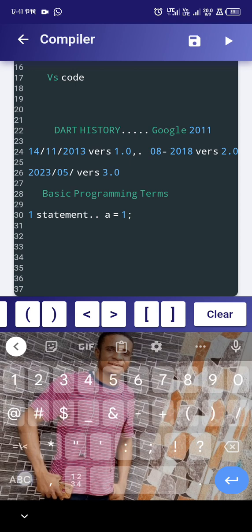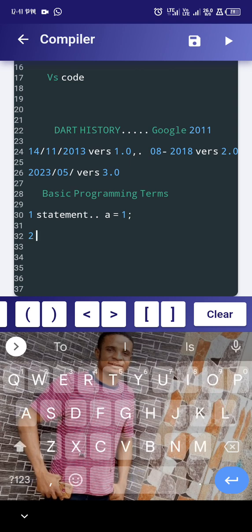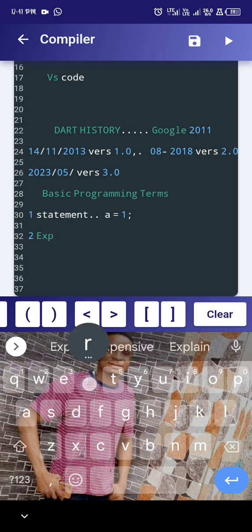Another basic programming term you will see in this teaching as we advance is the expression. We have another one we call an expression. And what does this expression talk about? An expression is a value or something you can calculate as a value. Just like I said a is equal to 1, with a semicolon.